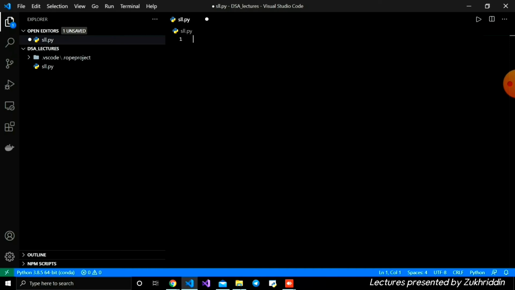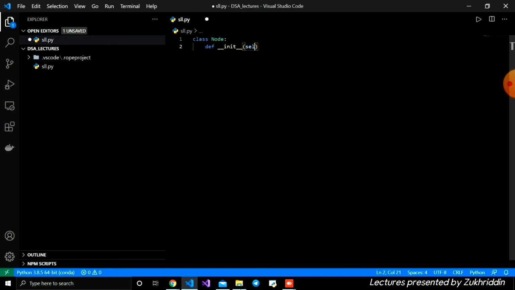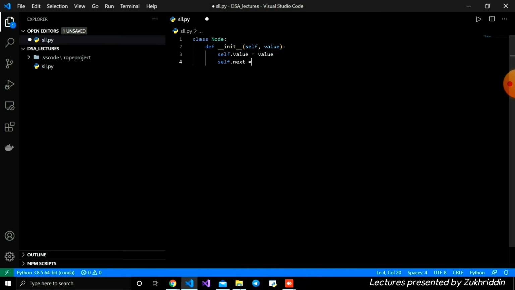Okay, let's create it. Firstly we're going to write our node, and inside we define the function with init, which takes the self parameter and also the value. Inside, self.value is equal to value, and then self.next is equal to None.